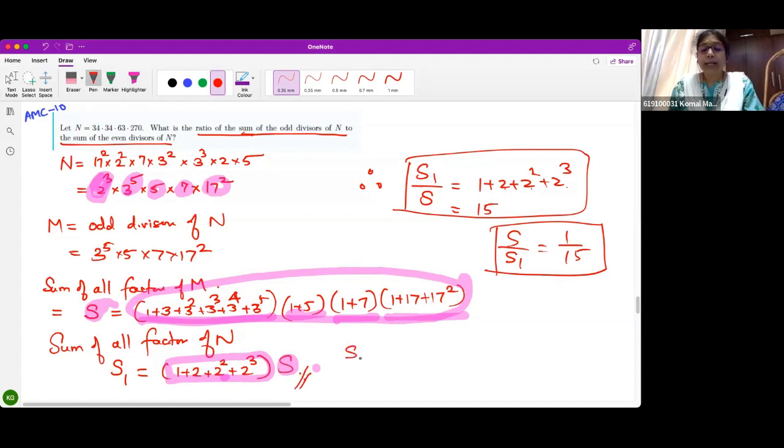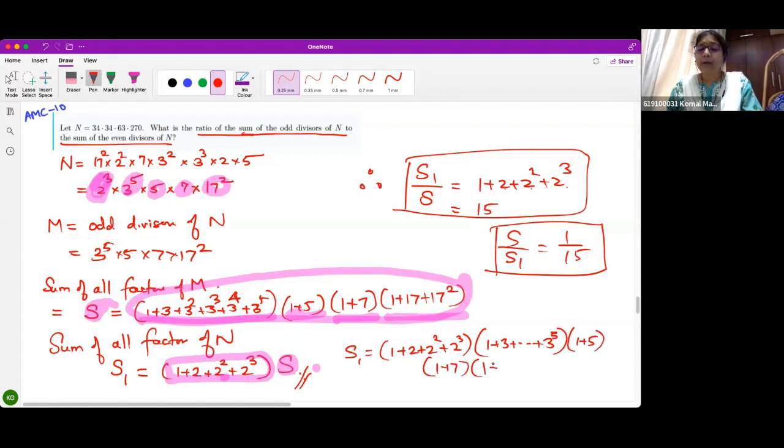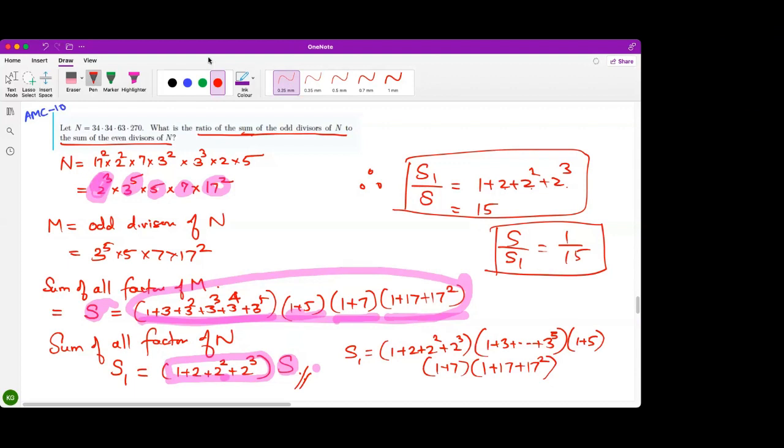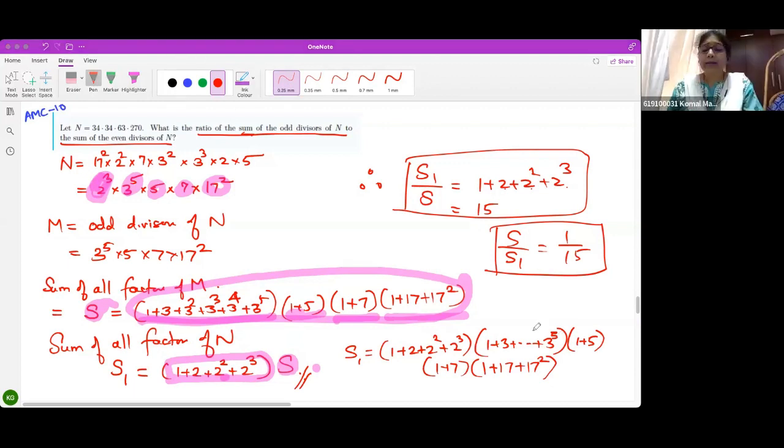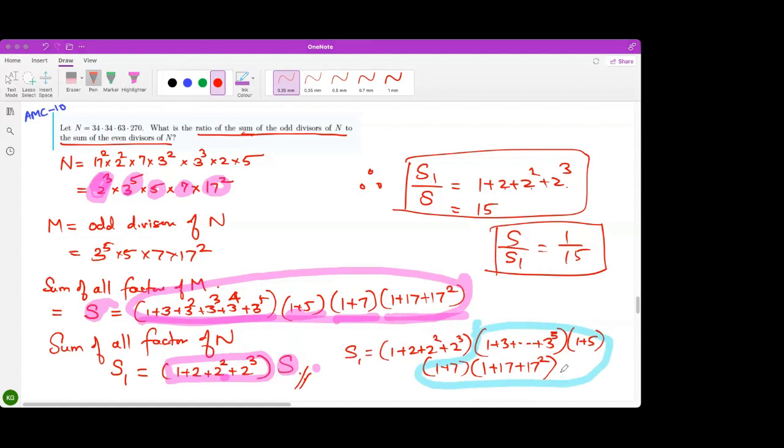Because let me write, S is what? Powers of 2 into powers of 3, beta, correct? Into powers of 5 into powers of 7 into powers of 17, right? Correct? But this part is nothing but S. Understood?